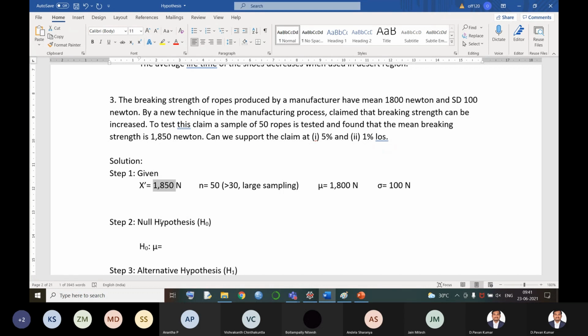See, 50 is an increment, but sometimes I will be investing a lot of money in the company for the sake of improving the breaking strength. If I'm investing 1 lakh or crores of rupees, whatever it might be, if I'm investing such a large amount, and there is an improvement of 50 Newton, is that an acceptable level? Let's take an example. See, I'm giving tuition to some student.